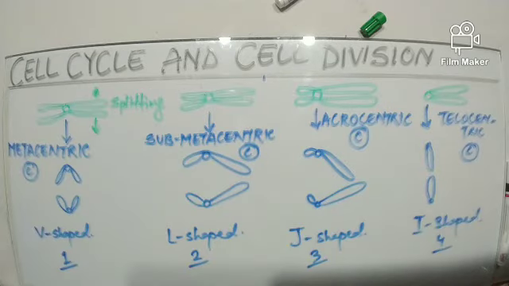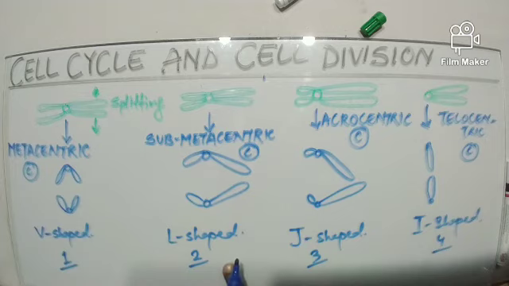The first one is the metacentric chromosome. In this type of chromosome, the centromere is in the center and the arms are equal. Both the arms will be equal.